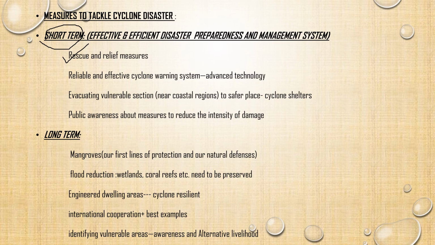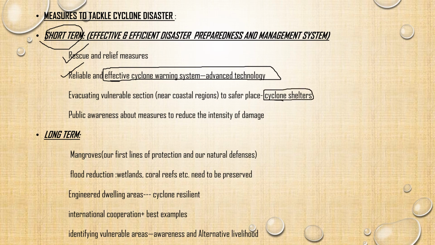Yes, when it is possible, when you have an effective cyclone warning system, that can be possible through advanced technology itself. Before knowing about the cyclone, how can you perform the rescue and relief measures? Yes or no? And earlier, you have to construct certain cyclone shelters nearby your cyclonic regions, so that the people who are vulnerable to these cyclones can be shifted to these shelters for temporary purpose. And when the situation becomes normal, they'll be coming back to their original homes.